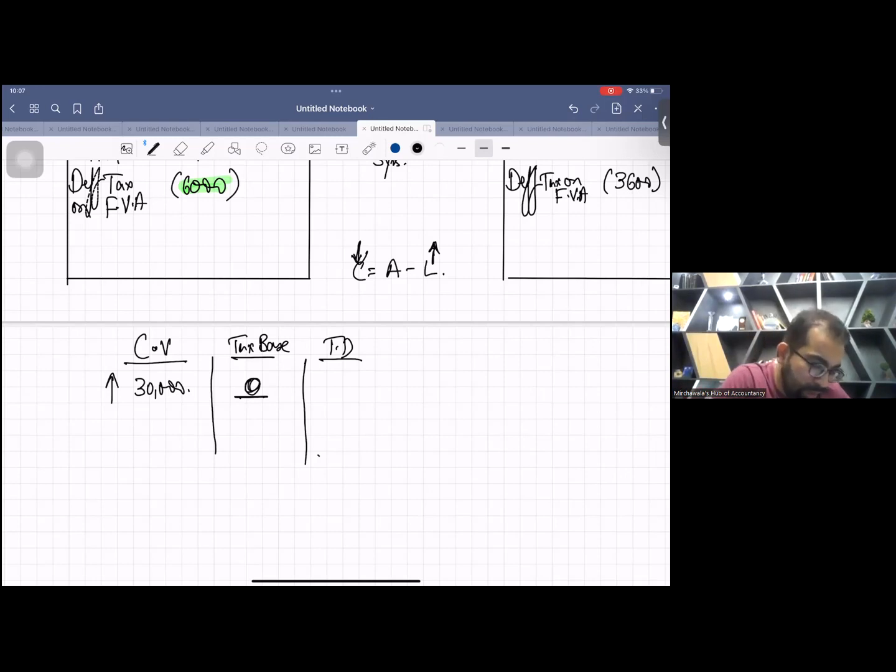So this is the case of an asset. Carrying value is higher and tax base is lower. There is a 30,000 taxable temporary difference, right? At the date of acquisition.